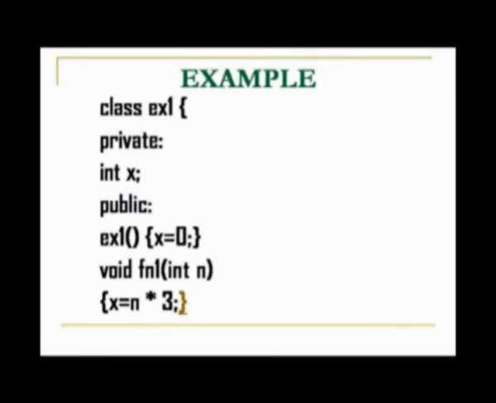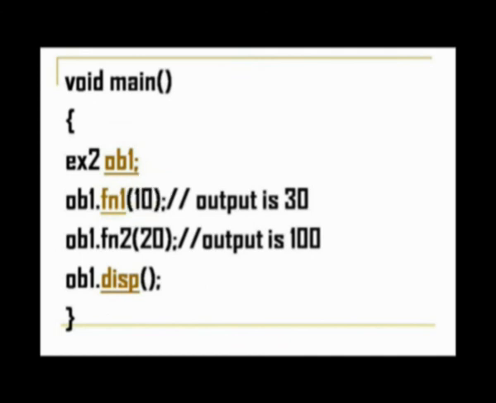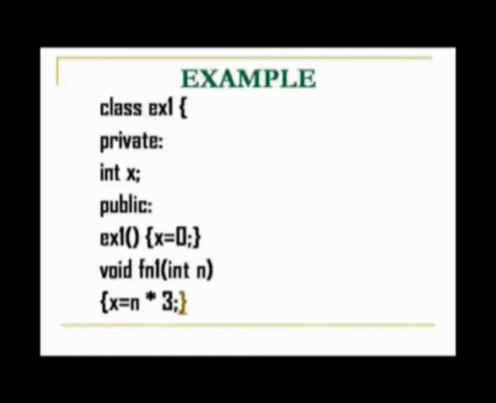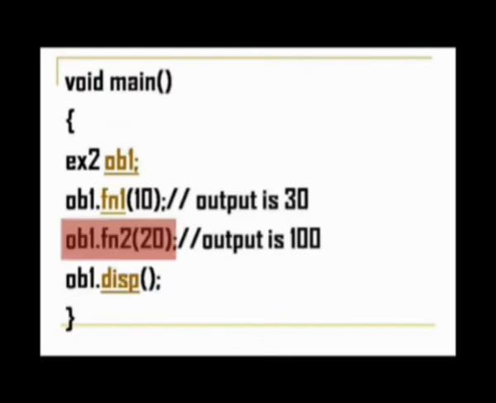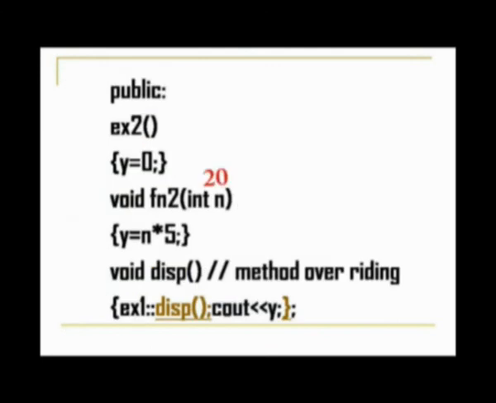So here what happens, we are passing the number 10. So this 10 will be substituted for this n. X is equal to 10 into 3, 30 will be assigned to this value of x. So now x holds the value 30. And then we have ob1 dot fn2 function 20. So in function 20, instead of this n, 20 will be substituted. 20 into 5, that gives you 100, that will be assigned to this y.